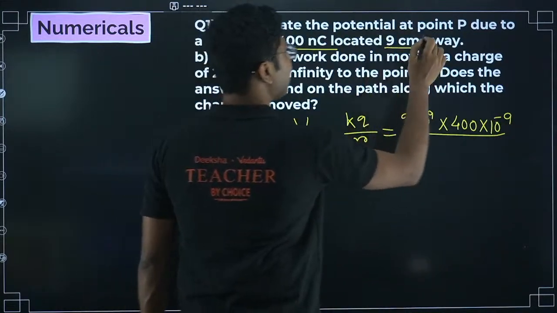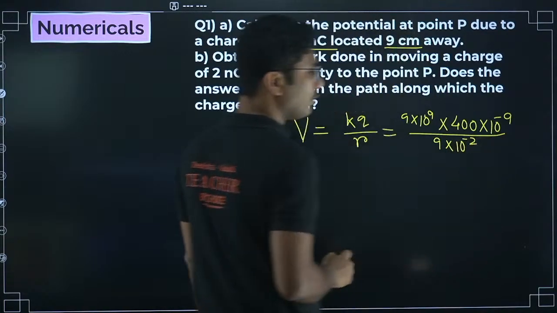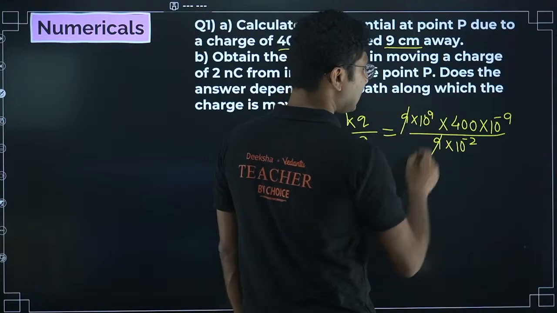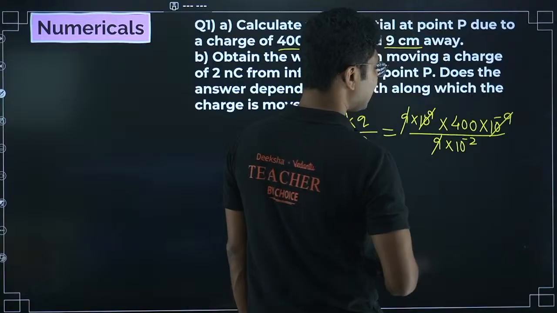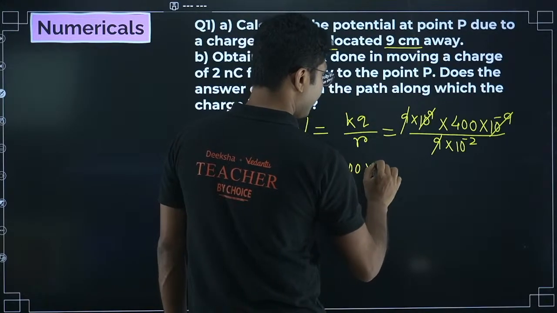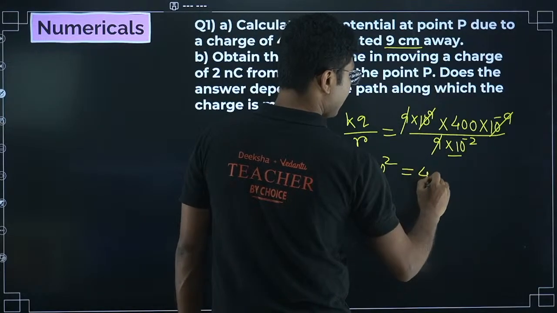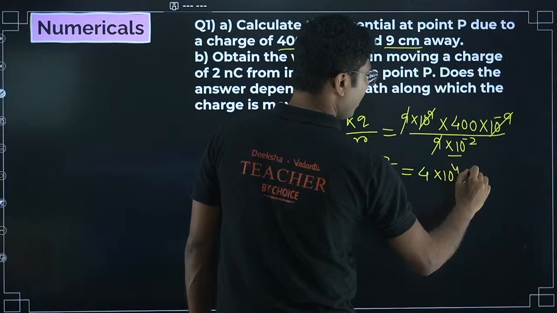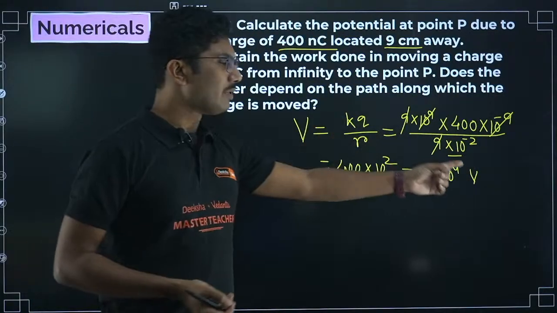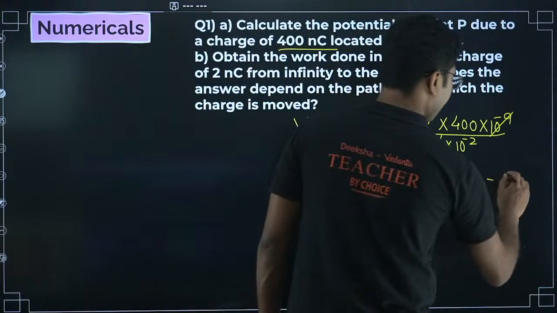And distance is 9 centimeter away. So whenever there is a centimeter, there will be 10 to the power of minus 2 to convert it into meters. So 9 cancels, 10 to the power of minus 9 and 10 to the power of 9 get cancelled, and you get the potential as 400 into 10 to the power of 2. This was minus 2, so this goes up and you get 4 into 10 to the power of 4 volt. Unit is important. Electric potential means unit will be volt. Now we have calculated the first part. This is the answer for part A.